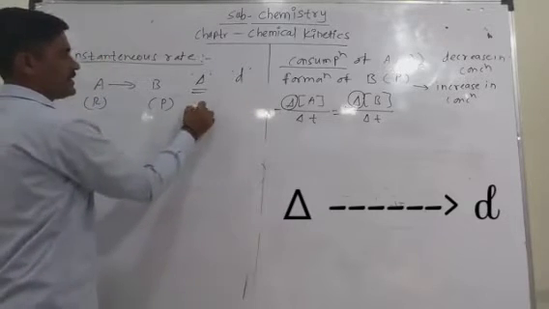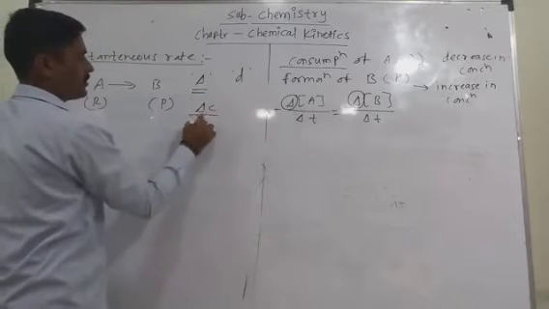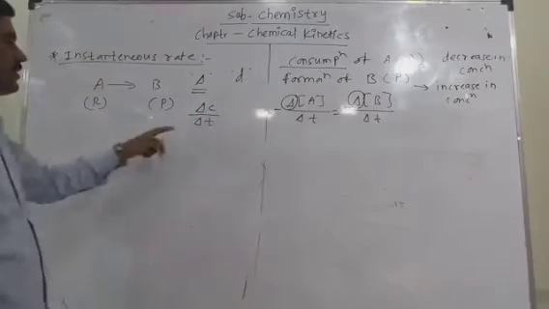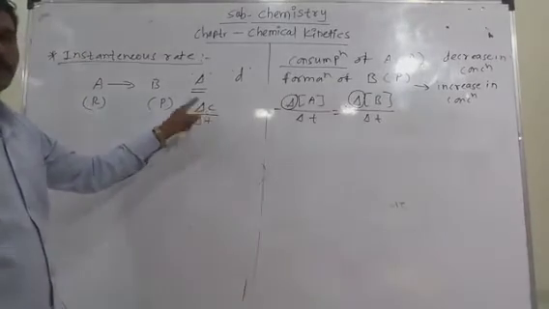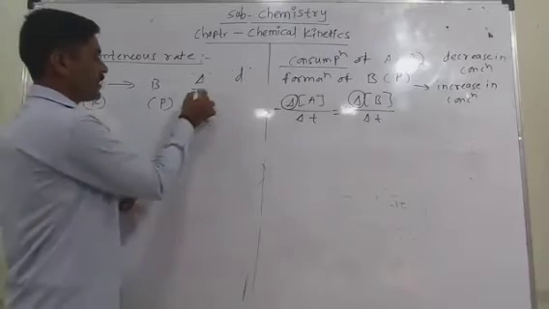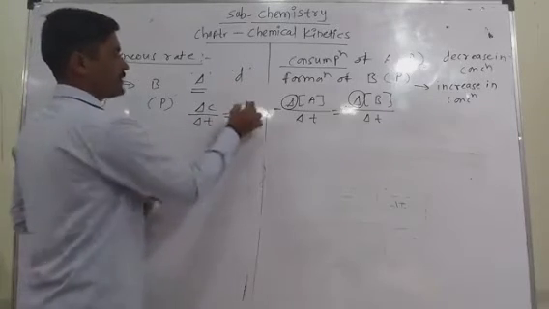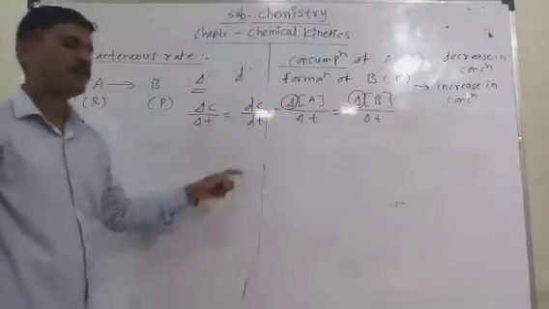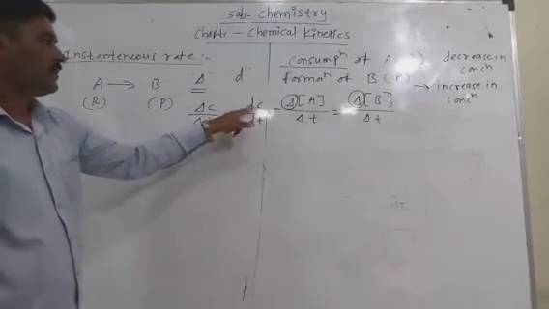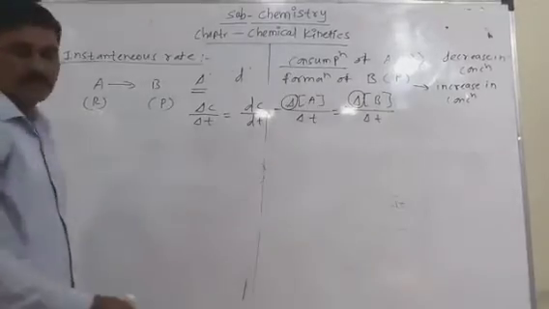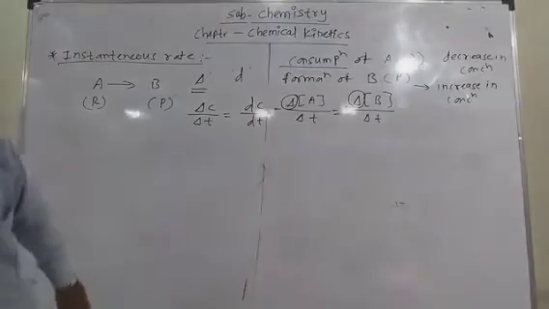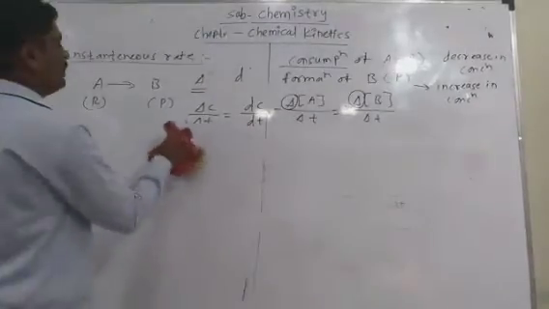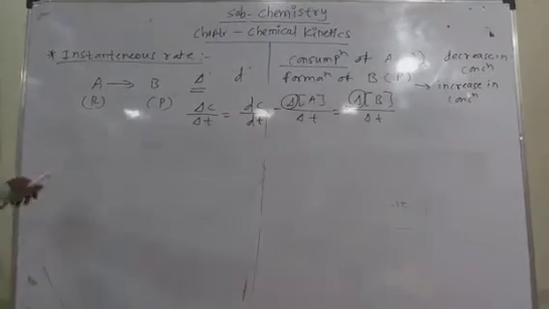So the concentration change, delta C, in the rate of reaction becomes the derivative term dC divided by dt. That is the change in concentration divided by change in time for the instantaneous rate of reaction.